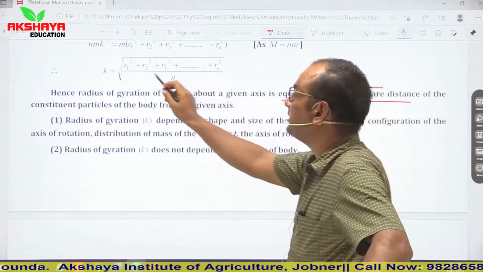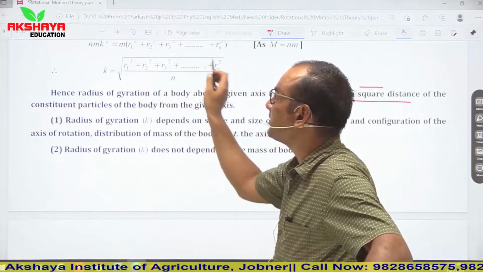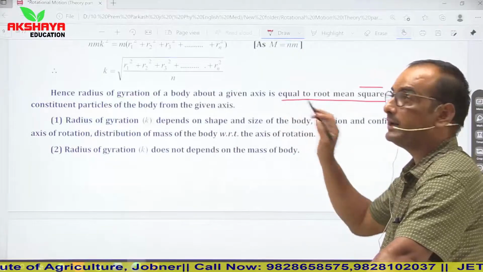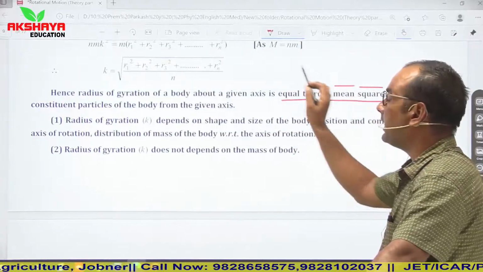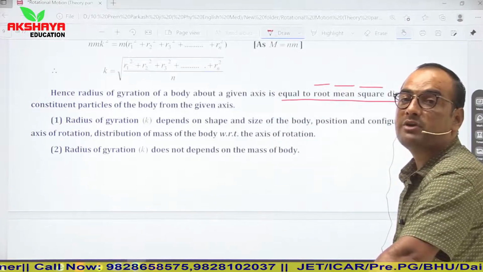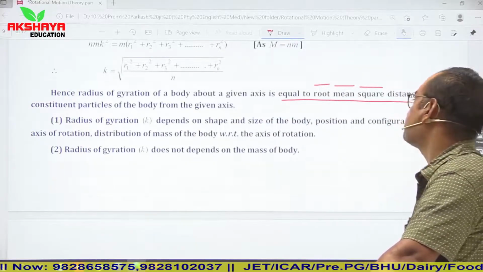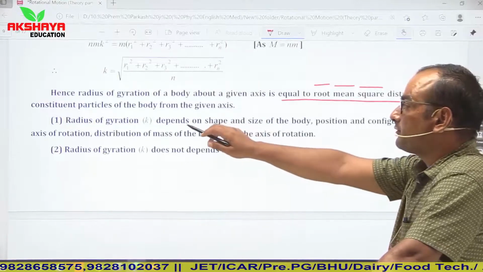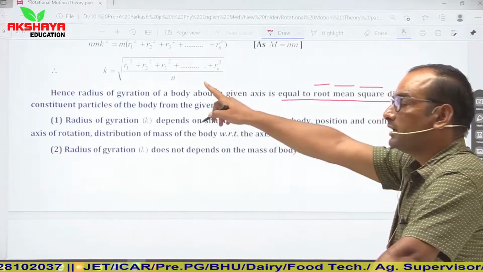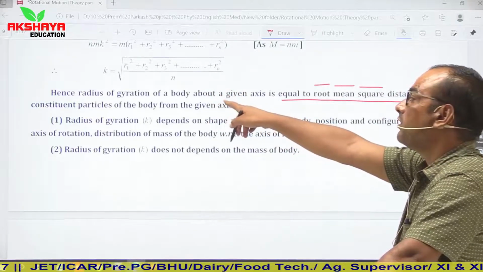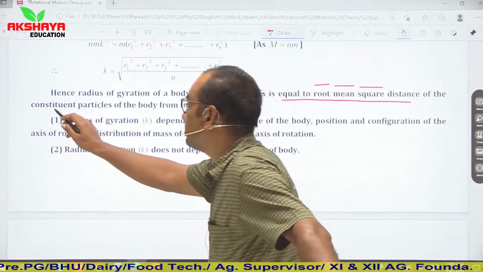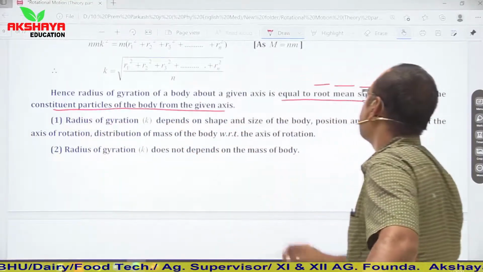Then their mean: r1 square plus r2 square plus r3 square up to rn square upon n represents the mean, and then its whole root. Such a value is known as the root mean square value, or RMS value, of the constituent particles of the body from the given axis. Clear? So this is the RMS value of the distances of all the constituent particles from the given axis.